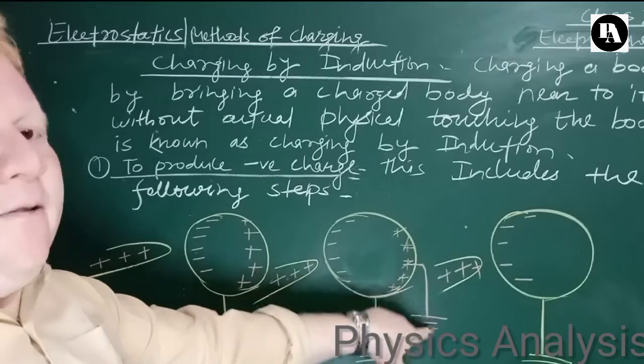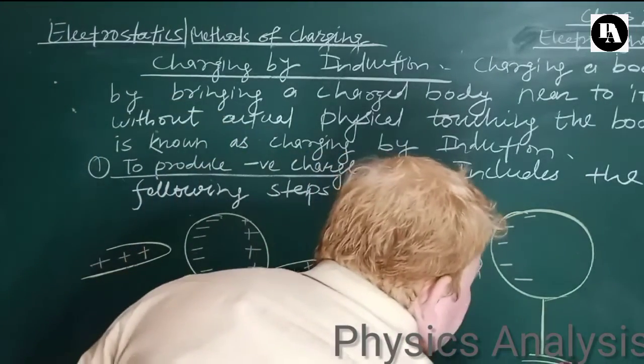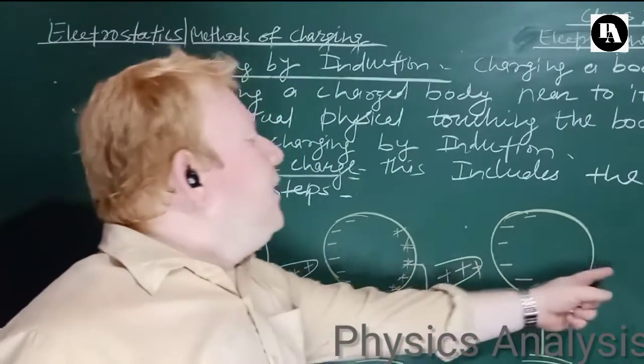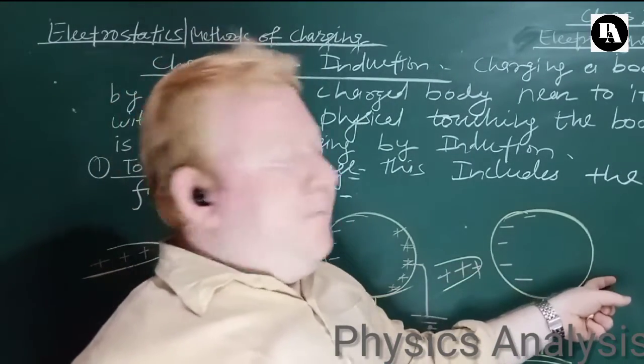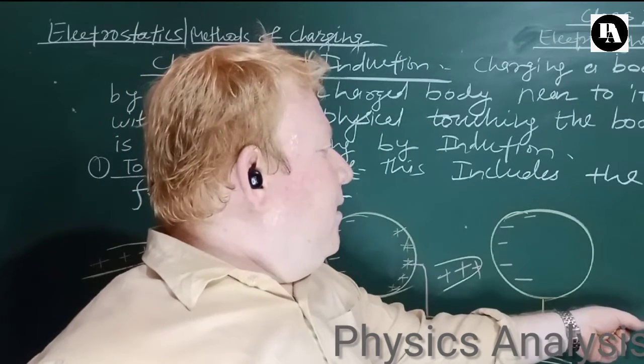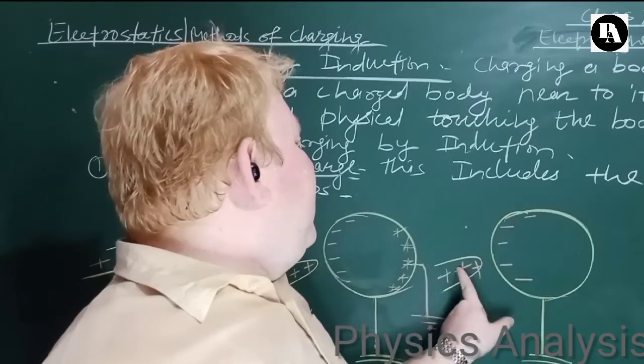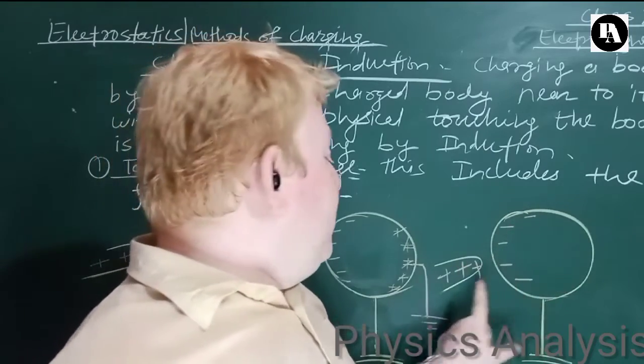Now in the third step, this earthing gets disconnected. We'll remove this earthing. Make sure that the negative charge on the near end is held because of this positive charge, right?